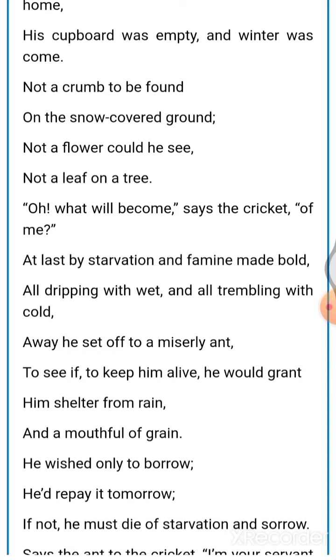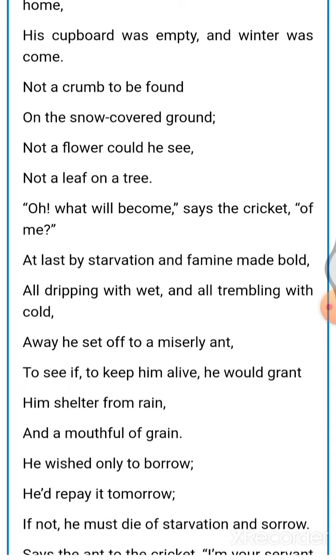He was expecting some shelter so that he could protect himself from the rain, and a mouthful of grain, a little bit of food. Grain means food.